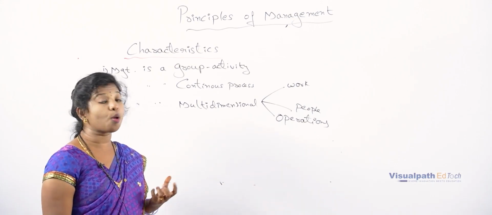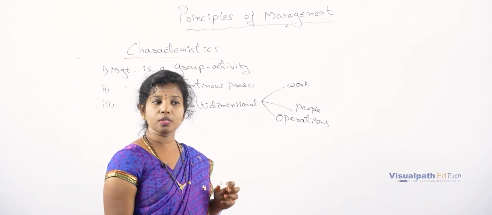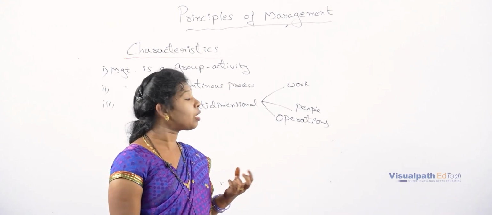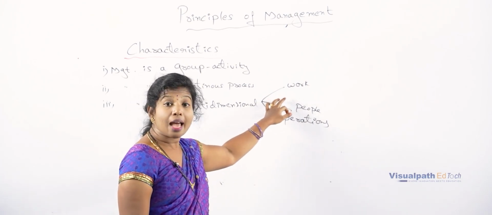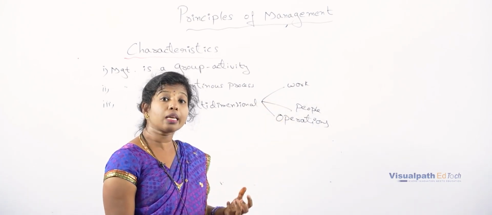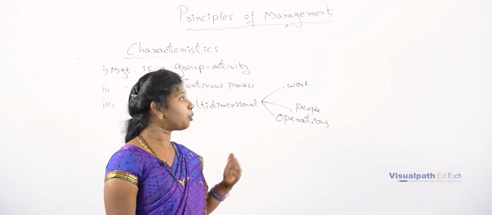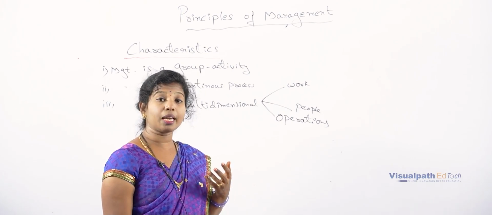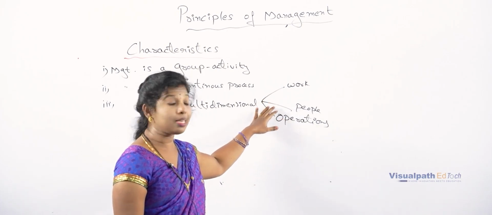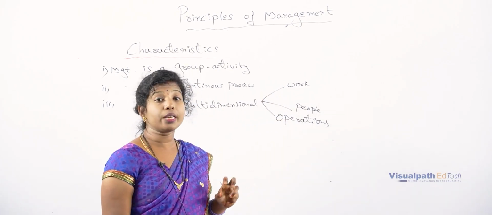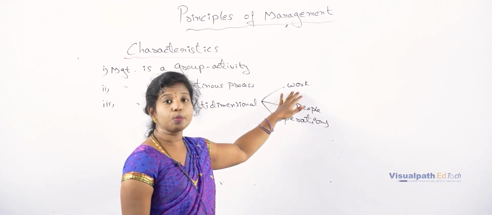Suppose I take an example of a non-profit organization. The best example is a hospital. The main motto of any hospital is to provide service. So here service is the work that has to be done by the employees who are working in that hospital. What service are they providing? Treating the patients. Well, coming to education industries, that is maybe your college or universities, at that particular time what they have to give is quality education to the students. So depending on the type of the organization, the goals have to be predetermined.